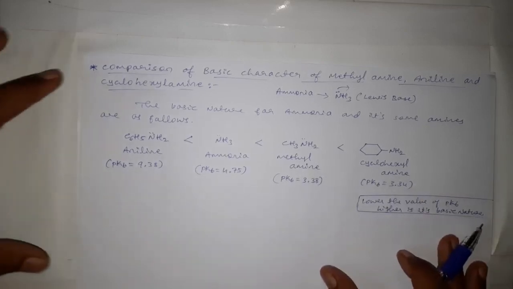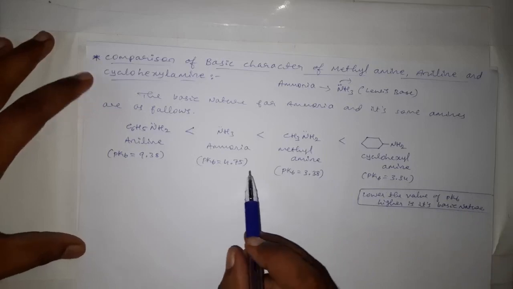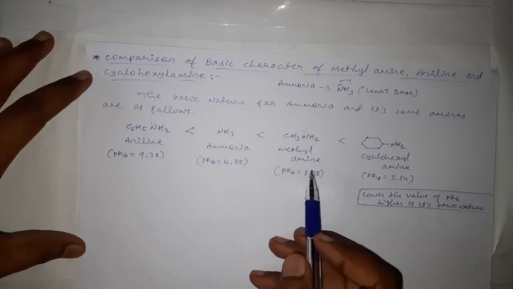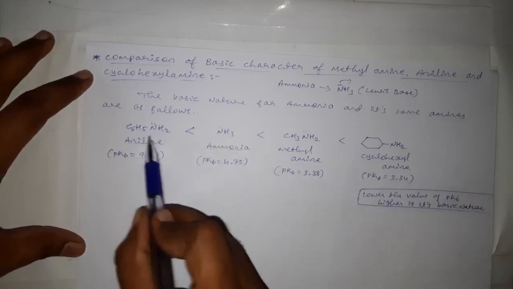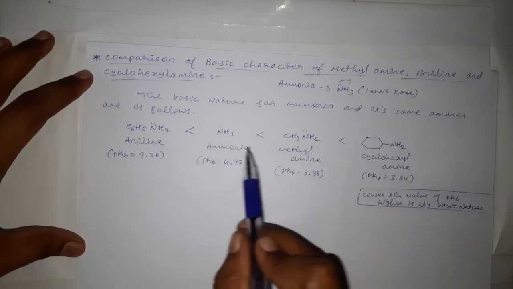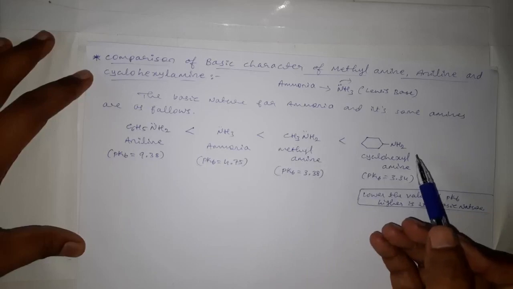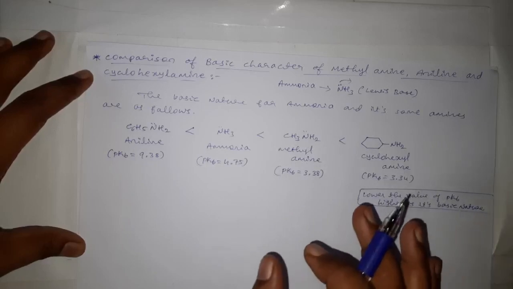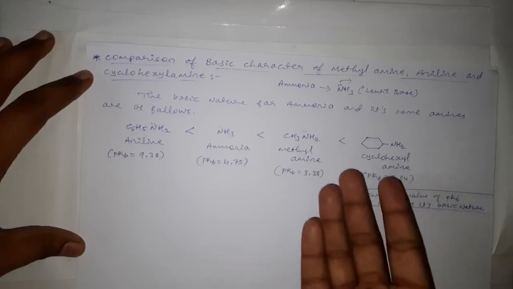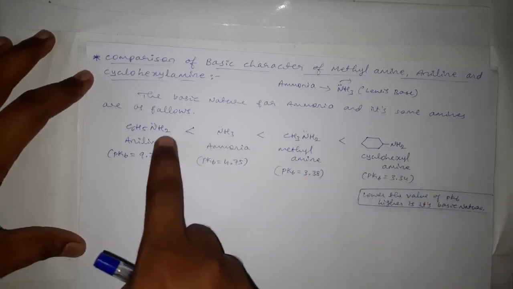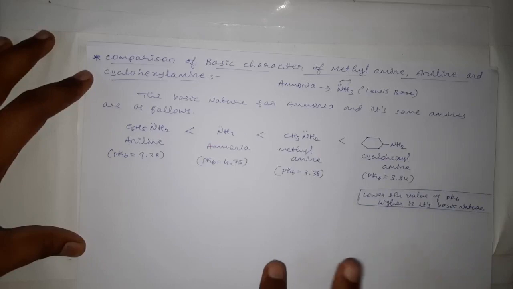And this basic strength of amines is their ability to donate a lone pair of electrons which is present on the nitrogen in each of these ammonia and amines. Okay, the basic strength of ammonia or amines is their ability to donate a lone pair of electrons present on the nitrogen atom.